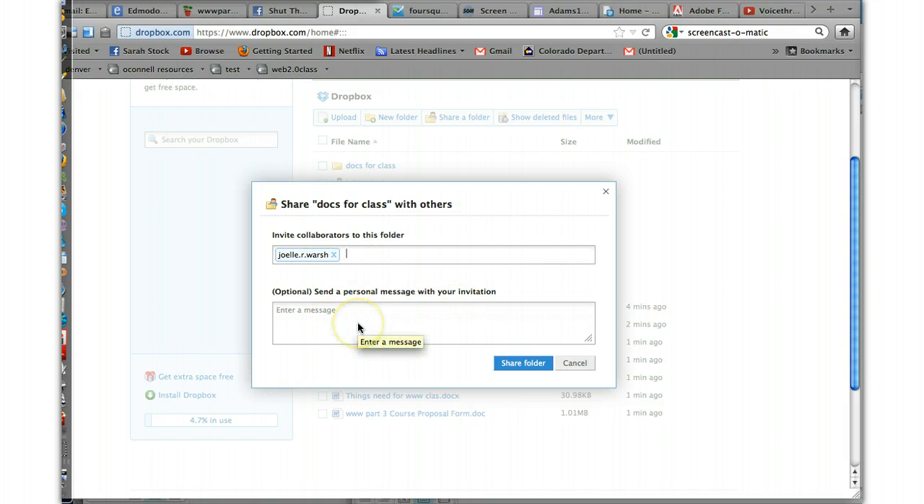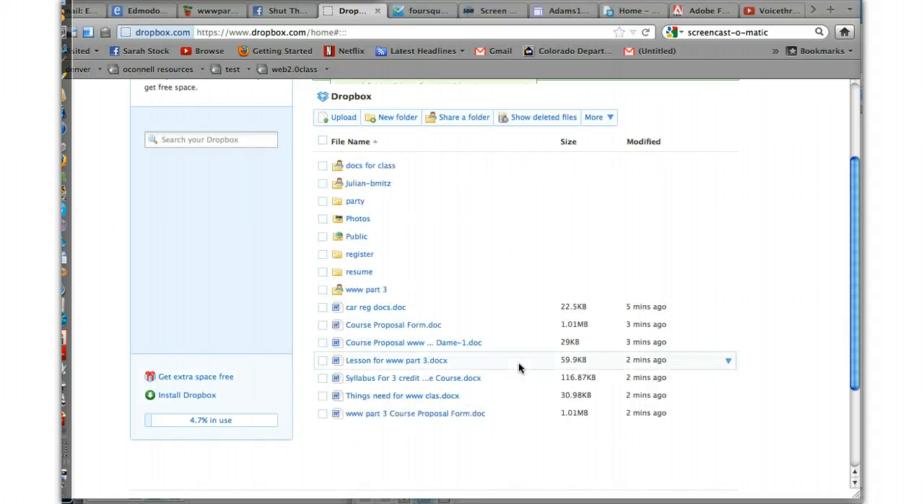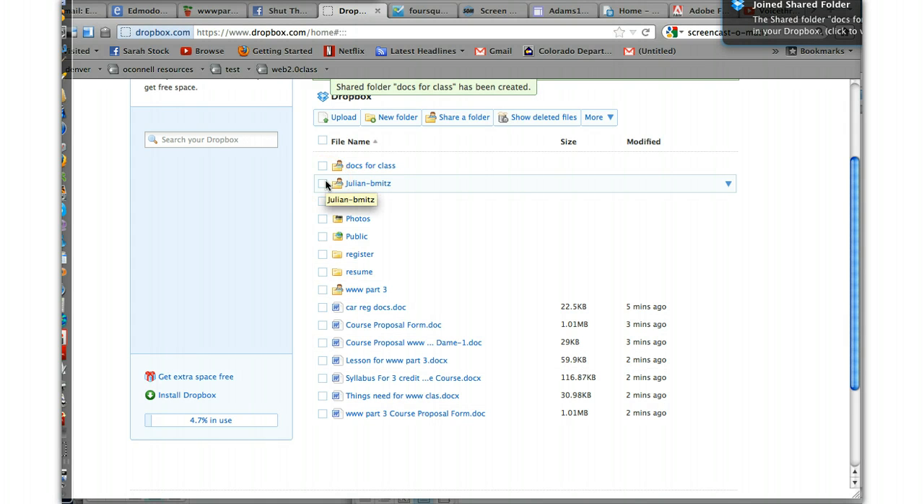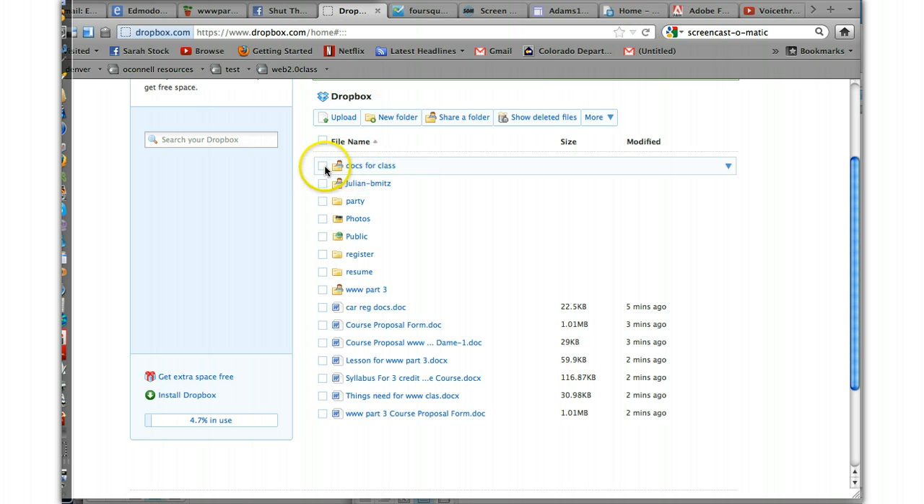You can put in a personal message if you want. You can invite more than one person by putting commas in between. And these people will be able to not only view but edit the documents in the folder as well. And when they log in, the person I shared the folder with will get an email message saying someone wants to share a folder, and in their Dropbox, they'll see a little folder with a little guy. I didn't create this folder. My brother-in-law did, and he shared it with me. That's how you share a folder.